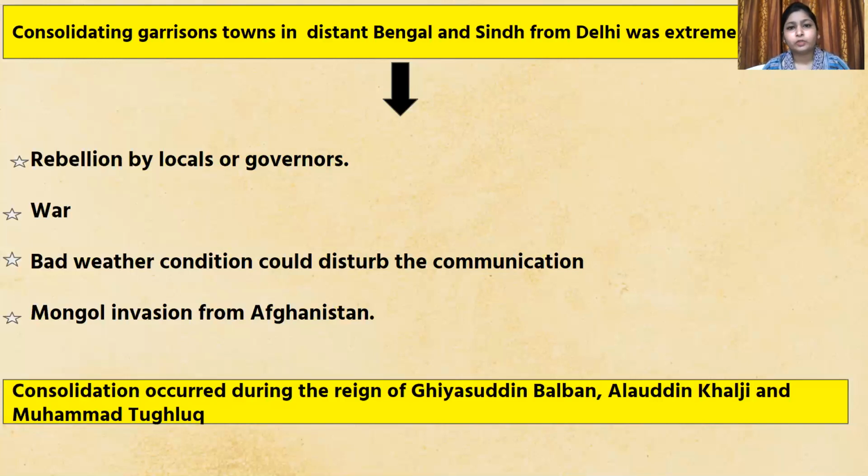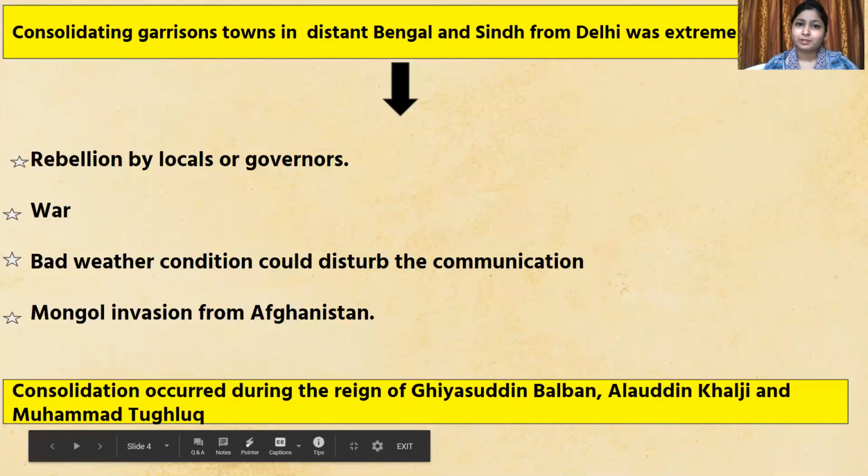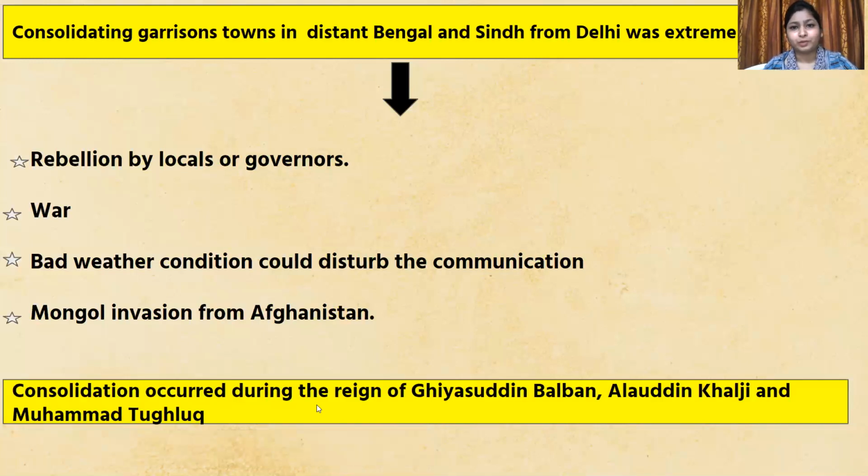And you already know that the major center of control was Delhi. So from Delhi, controlling Sindh and Bengal was an extremely difficult task. And you know that the consolidation occurred during the reign of Ghiyasuddin Balban, Alauddin Khilji, and Muhammad bin Tughlaq. So I hope you have understood the journey from garrison town to empire, and that's all. In the next class, we'll be doing the next topic. Thank you, all of you.